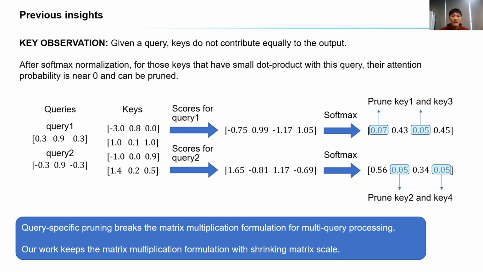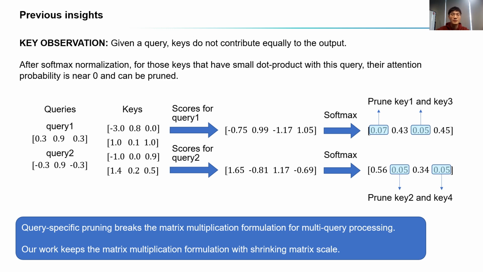For those keys having small dot products with the query, their attention probabilities tend to 0 and can be pruned. But this pruning is specific to query and changes for different queries, breaking the matrix multiplication formulation for multi-query processing. This hinders architecture design. Our work aims to accelerate attention with shrinking matrix scale while keeping the matrix multiplication formulation for major steps.